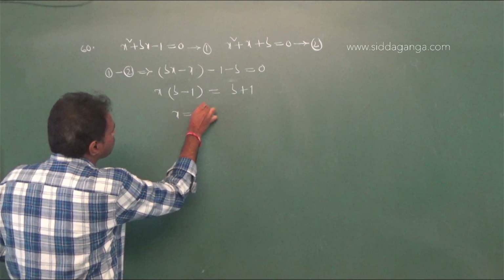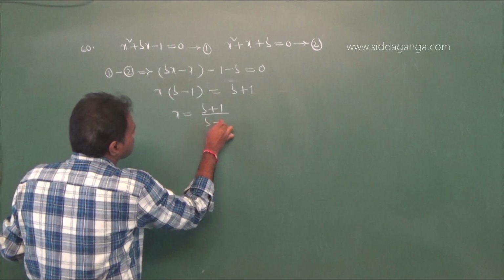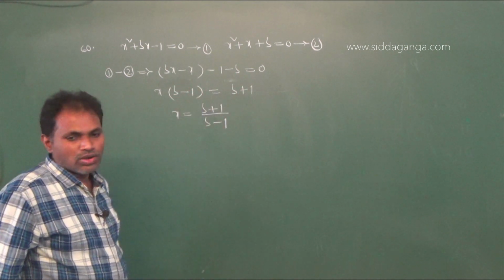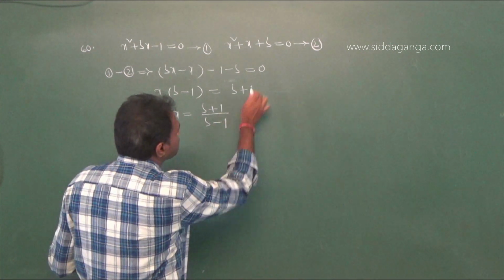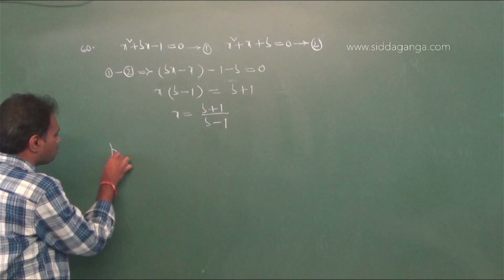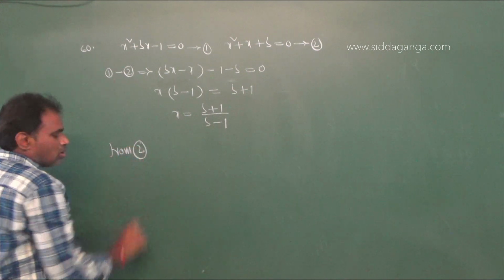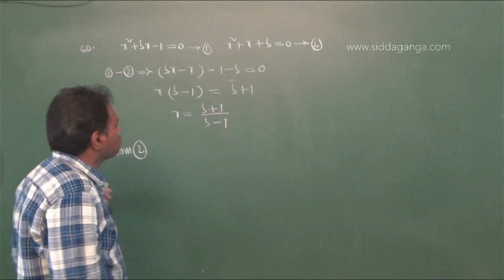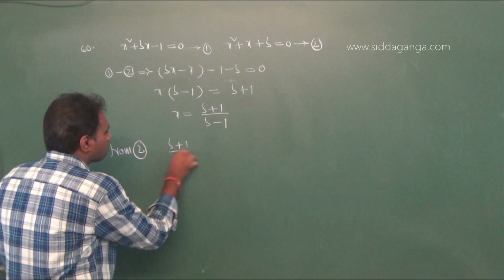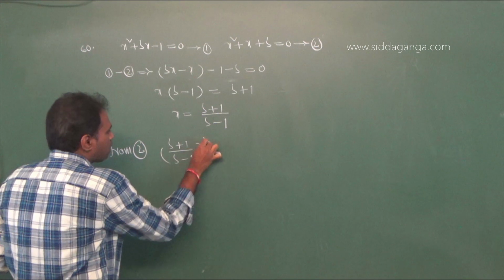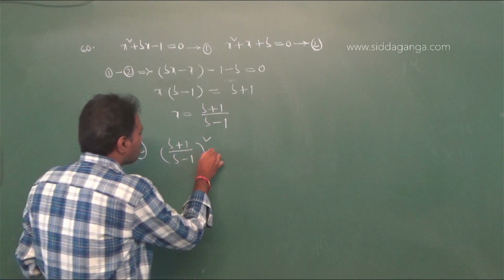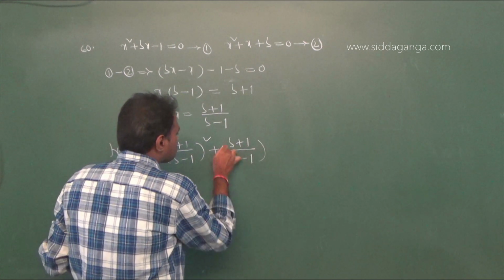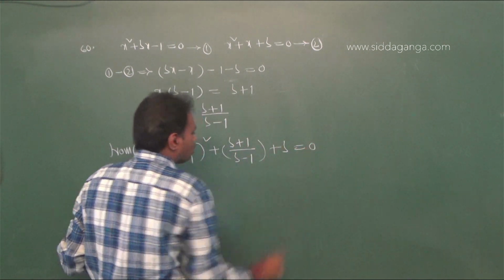Therefore x equal to (b plus 1) by (b minus 1). Now substitute this x value in equation number 2. That is ((b plus 1) by (b minus 1)) whole square plus (b plus 1) by (b minus 1) plus b equal to 0.